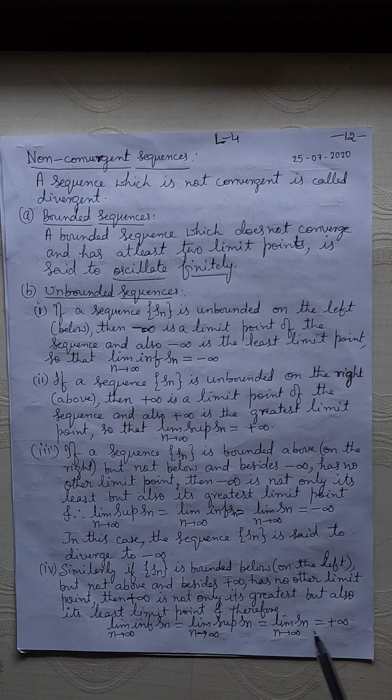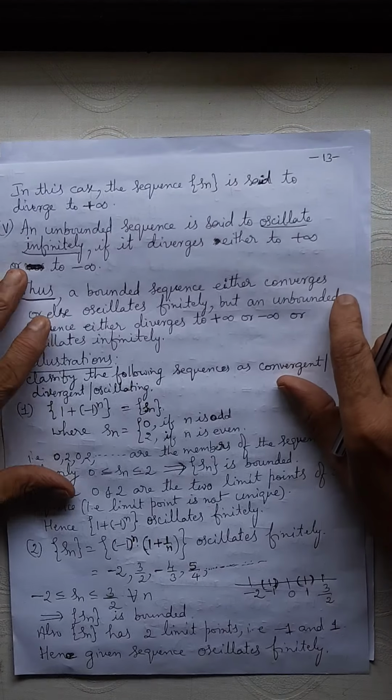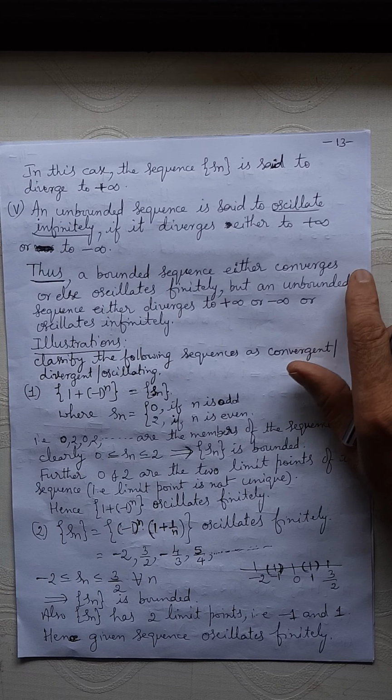Inferior, both equal to the limit of the sequence, that's equal to plus infinity. And in this case we say that the sequence is divergent to plus infinity.